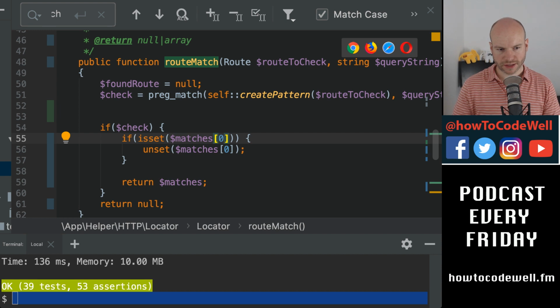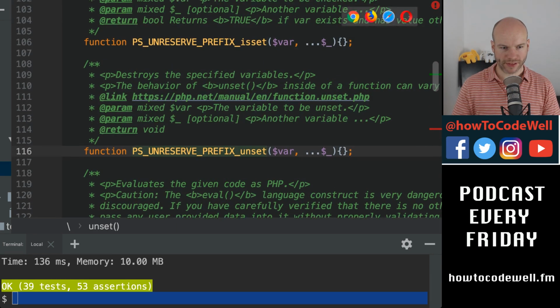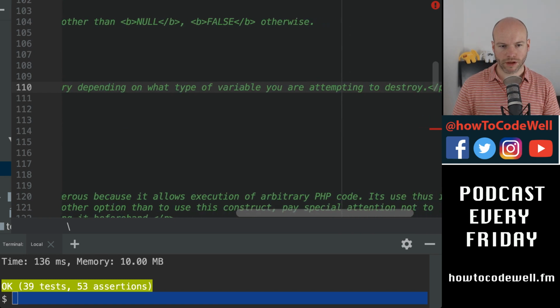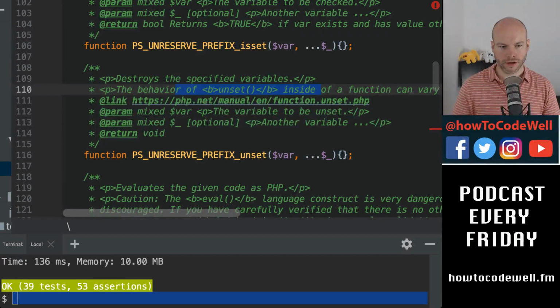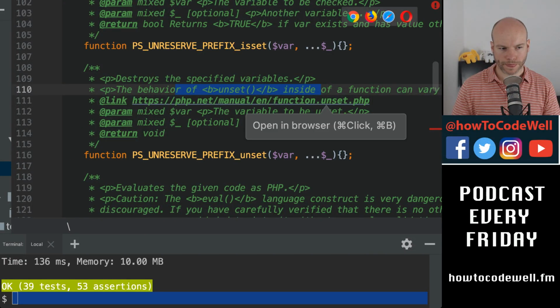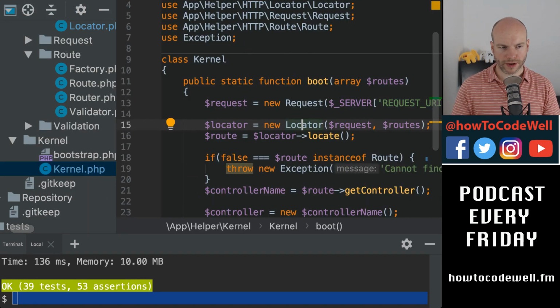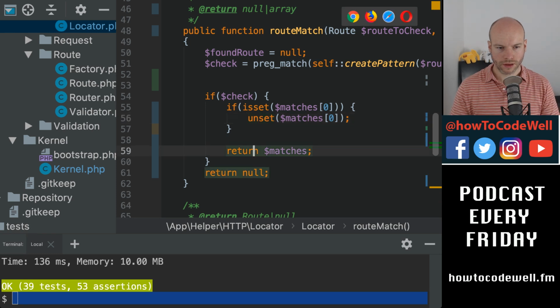I'll have a check and see whether or not we can unset it even if we don't have it. I'm not sure if that allows for that. Destroys a specified variable. The behavior of unset inside of a function can vary depending on what type of variable you are attempting to destroy. Okay. I think I might have to play around with that. Ah, this is horrible stuff. Okay, let me see if I can refactor that in a minute.